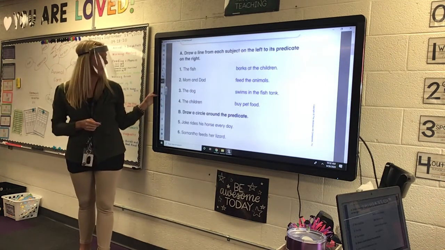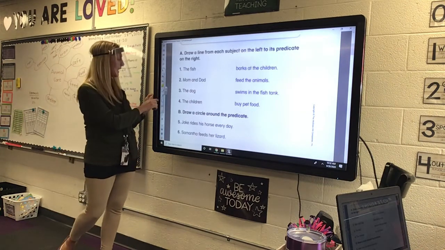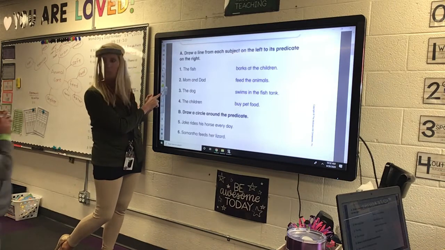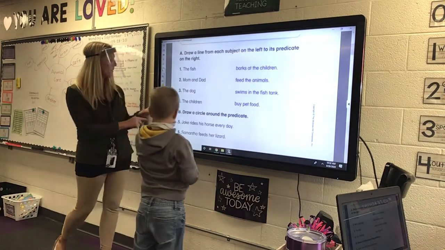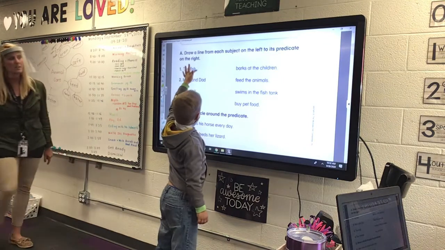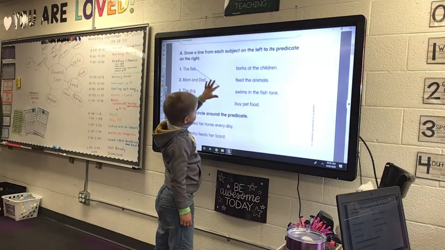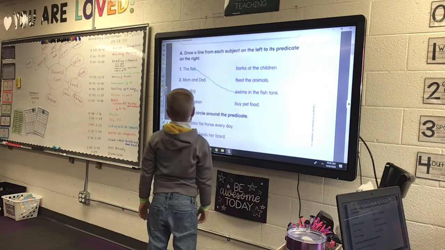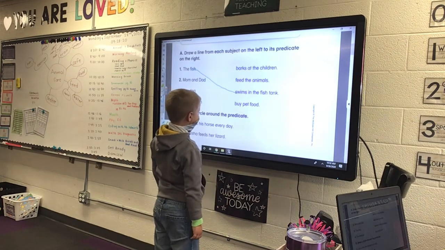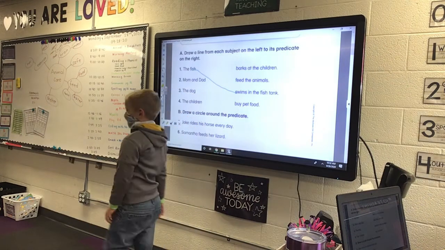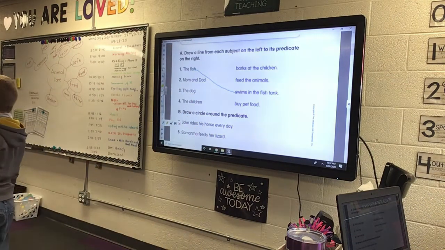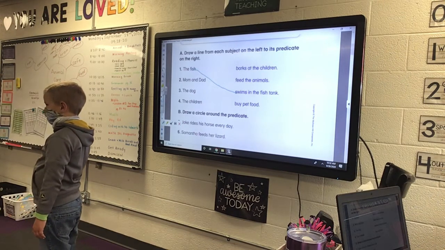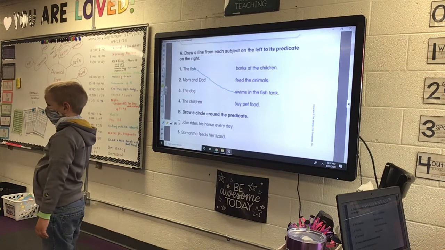Wyatt, can you come match a subject with its predicate? And then can you tell us what it is? Put your mask up. Okay, watch what Wyatt's going to match. Okay, Wyatt, read the subject and predicate. The fish swims in the fish tank. Okay, draw a line, everybody. The fish is the subject, and the predicate, what the fish does, is he swims in the fish tank. So draw a line to match them right now, please.